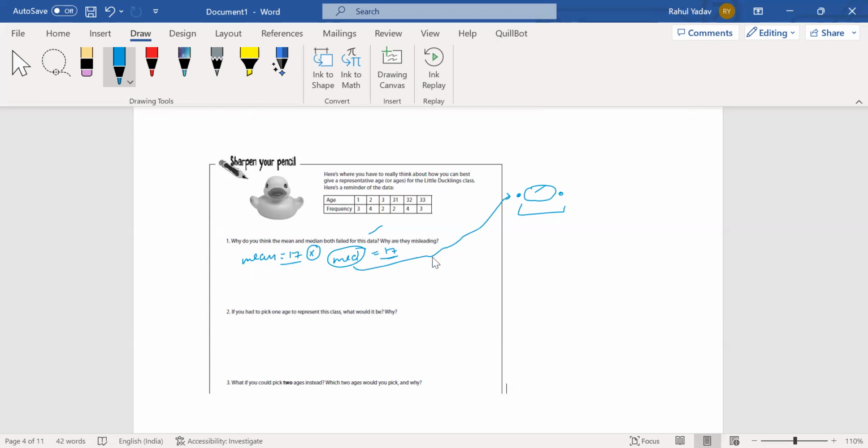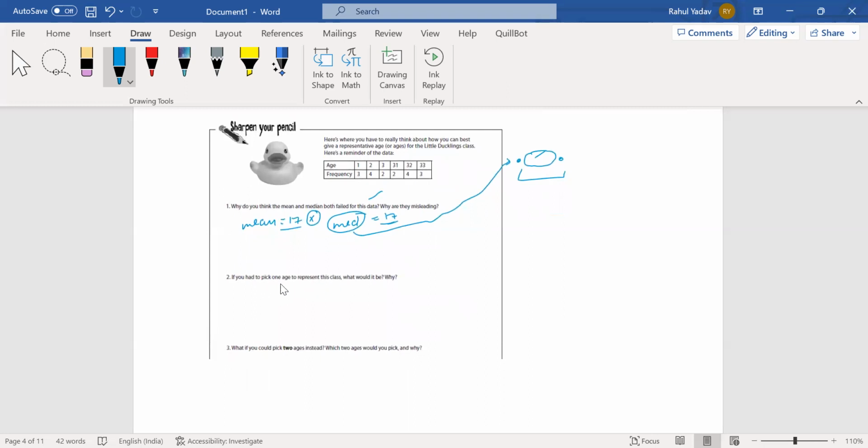Now problem two states that if you had to pick one age to represent the class, what would it be? So we have the complete data, and this data is for kids, and this data is for parents. Now they are asking to pick only one age. Either I can pick an age that is appropriate for the kids, age one, or I can pick age two, but I need to choose only one.